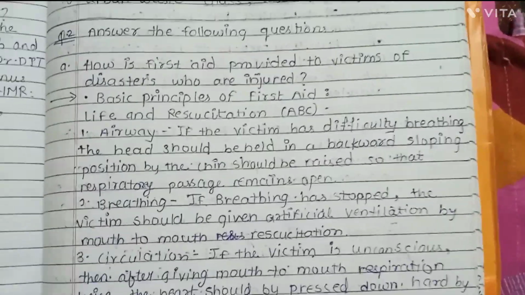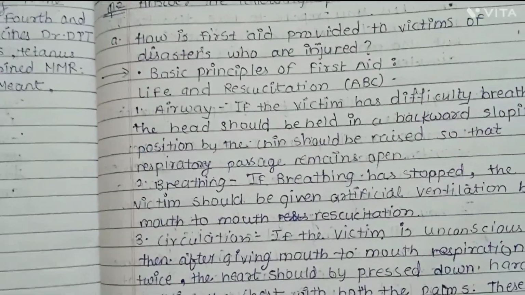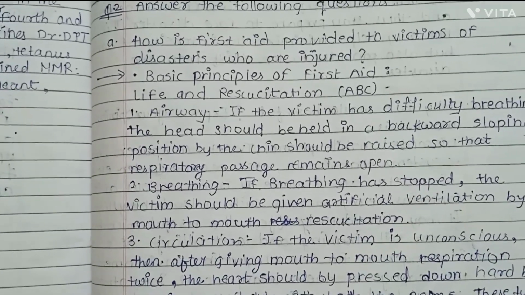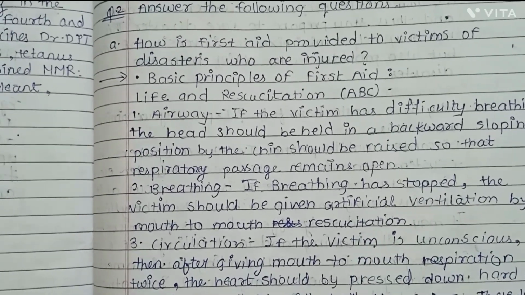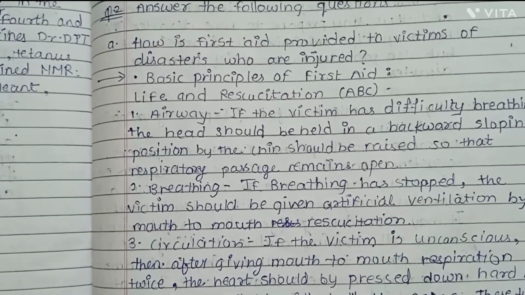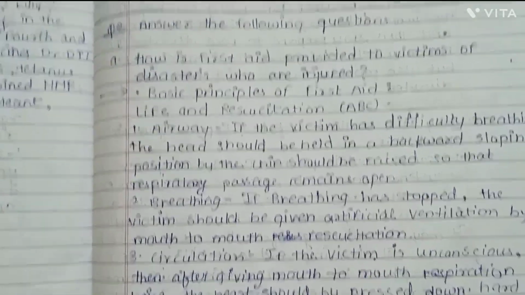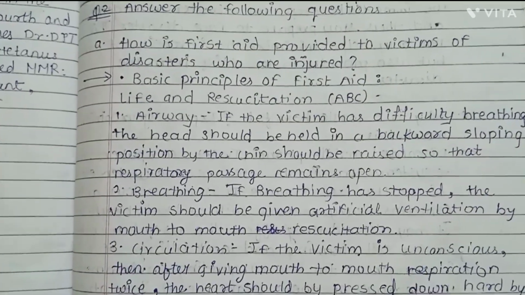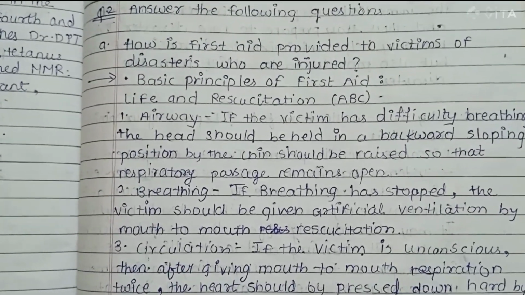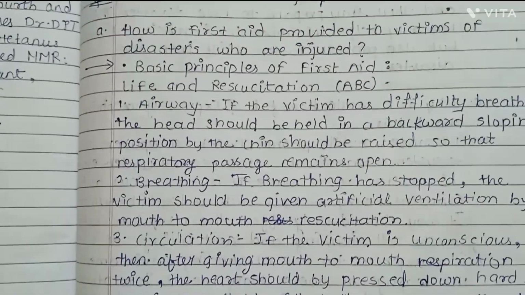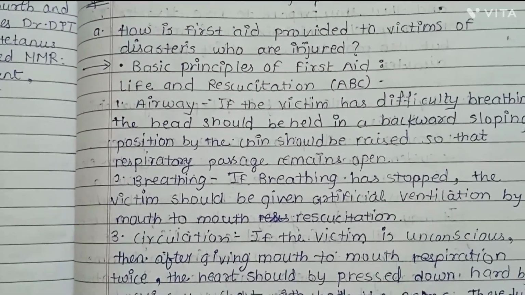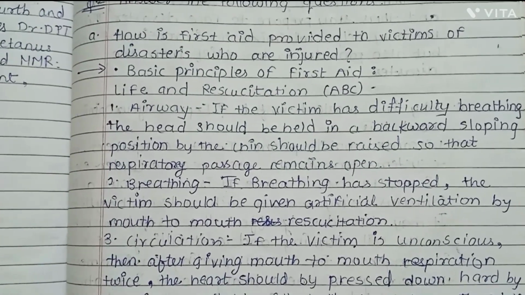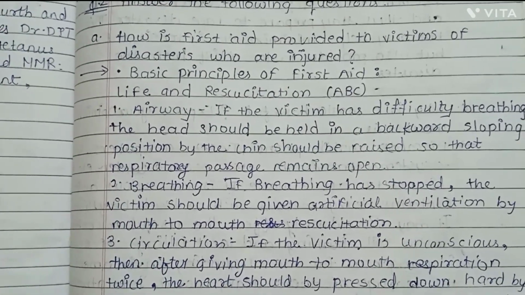Now question number 2, how is first aid provided to victims of disaster who are injured? Now, point one, the basic principle of first aid is life and resuscitation. ABC principle: airway. If the victim has difficulty breathing, the head should be held in a backward sloping position and the chin should be raised so that the respiratory passage remains open. Breathing: if breathing has stopped, the victim should be given artificial ventilation by mouth to mouth resuscitation.